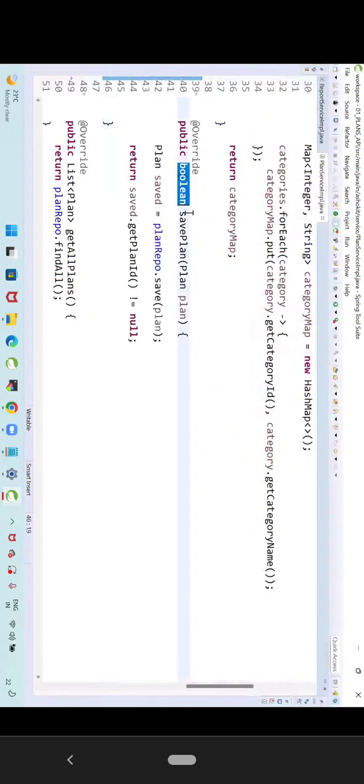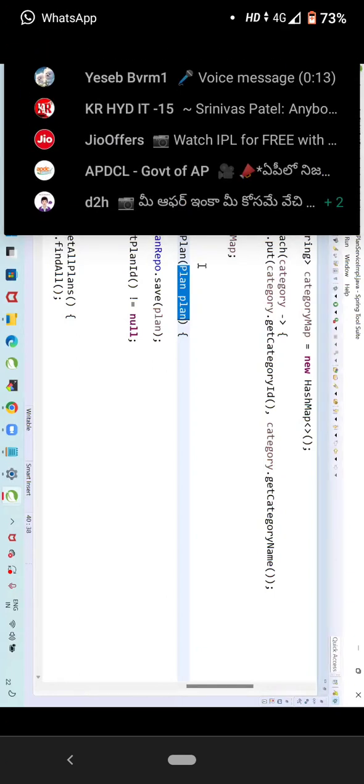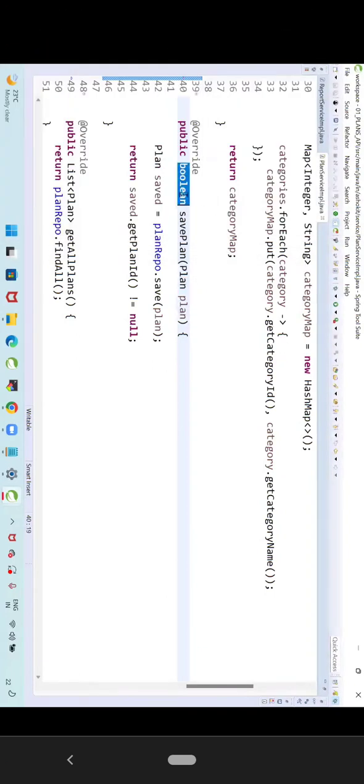Come down. Can you see this method? Yes. Method return type is what? Boolean. What is the name? Save plan. What is the parameter? Plan. One object we are taking as a parameter here. Method is returning Boolean.